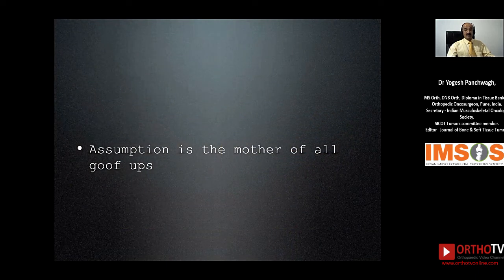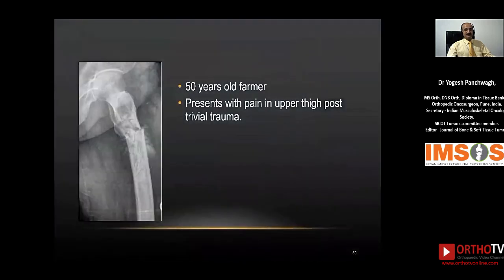So remember, friends, that assumption is the mother of all goof-ups. Do not assume anything. Do not assume that a subcutaneously located soft tissue lesion is a lipoma or a nerve sheath tumor. This can be malignant, whatever may be the size, and has to be biopsied and staged appropriately, and then the excision needs to be planned.